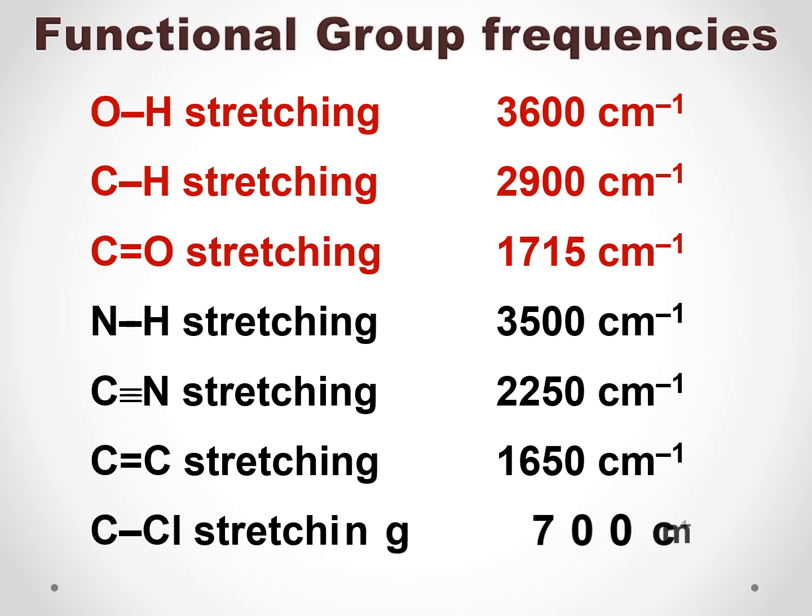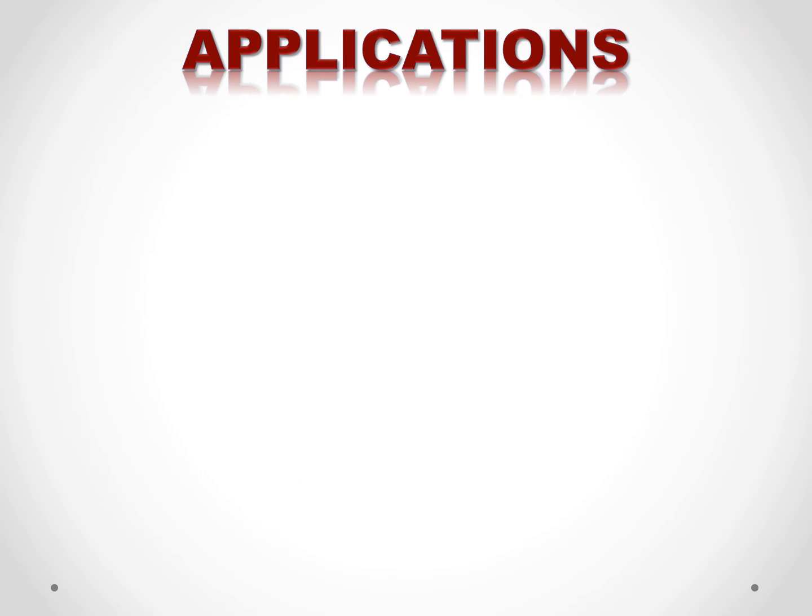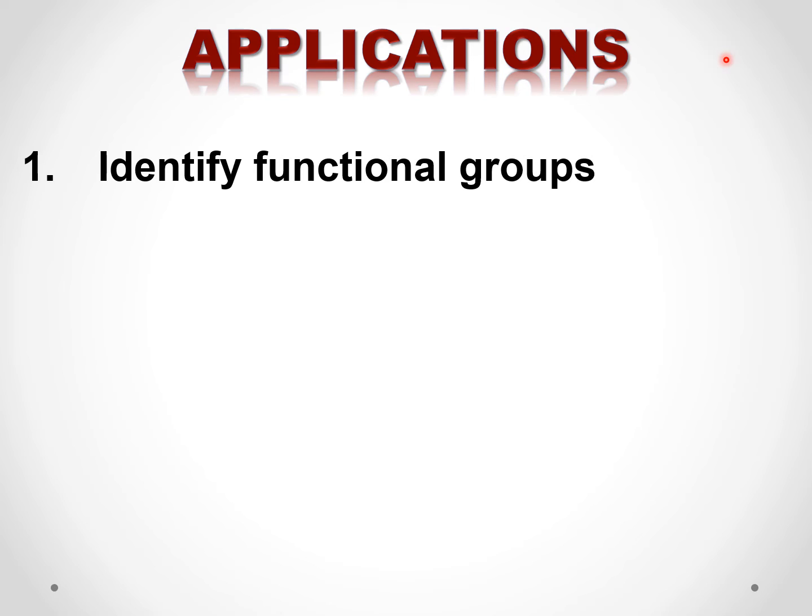So if we find out the radiation from the spectrum, in the spectrum you will get these radiations, which all radiations were absorbed. From that we can find out what are the functional groups present in a compound. So let us look at different applications. The first application, identifying functional groups.